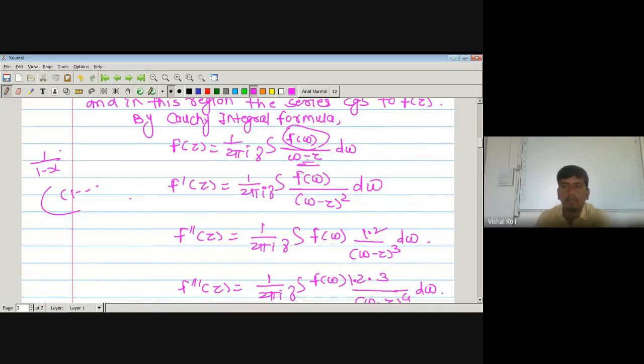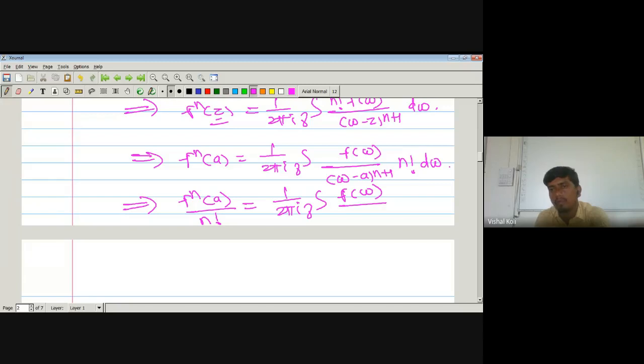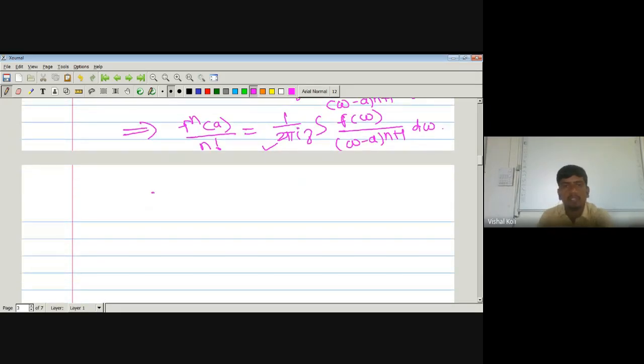Okay, so let us divide by n factorial on both sides. Then we get f^n(a) divided by n factorial, which is equal to 1 upon 2 pi i integration over the curve gamma f(w) divided by (w minus a) to the power n plus 1 dw. But what is this one? This one is nothing but a_n. So which implies f^n(a) divided by n factorial is equal to a_n.